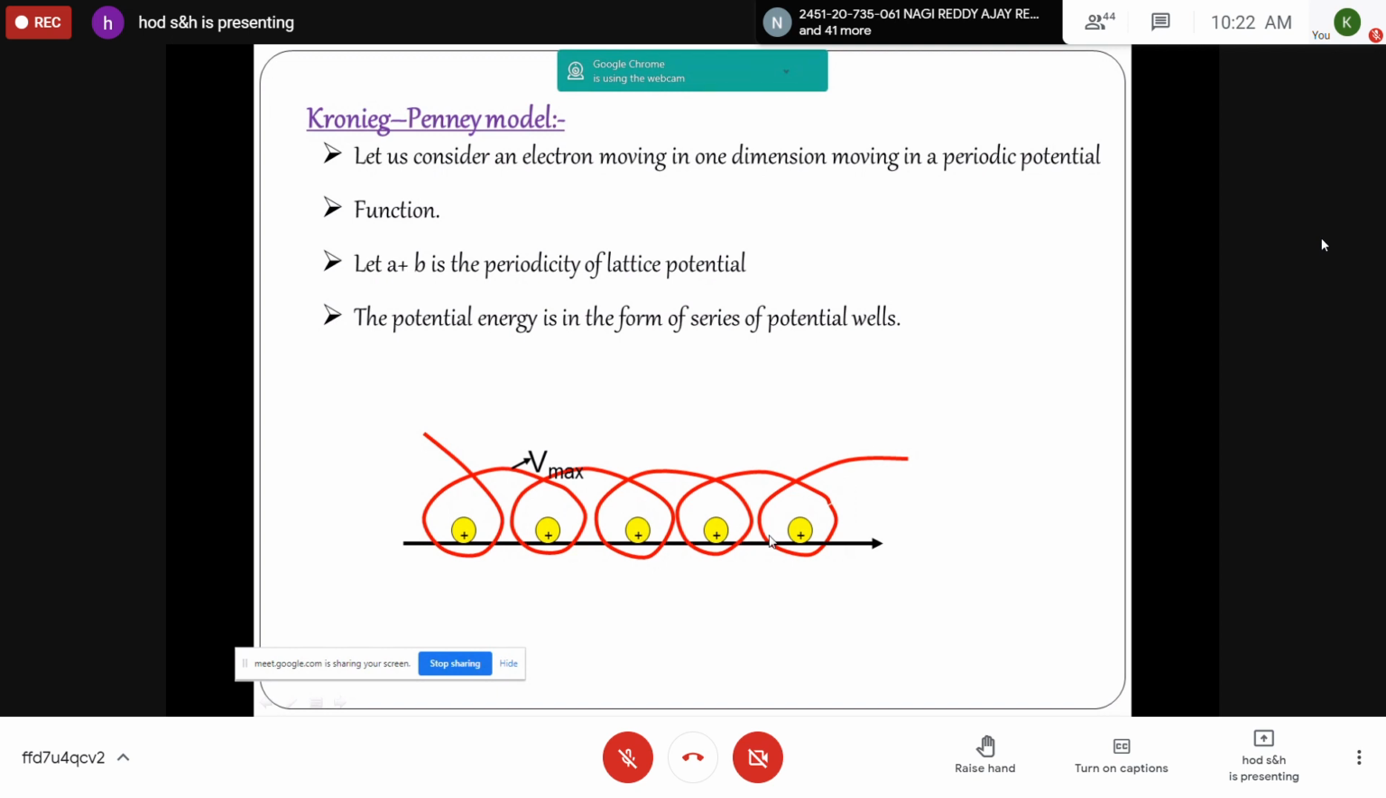Please note down. The three-dimensional problem, we are reducing it to a one-dimensional problem for simplicity. The same can be extended to three dimensions.